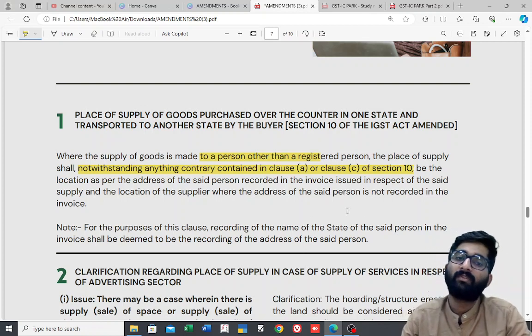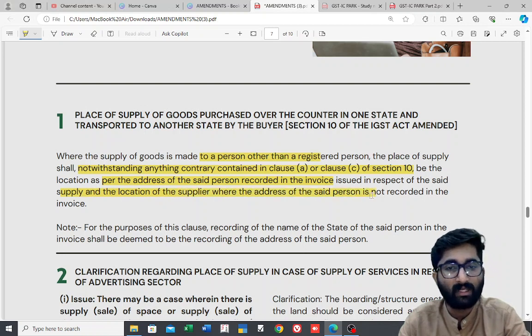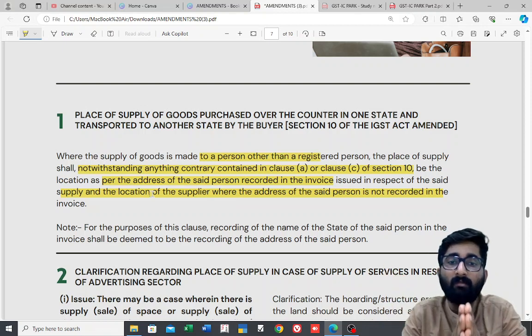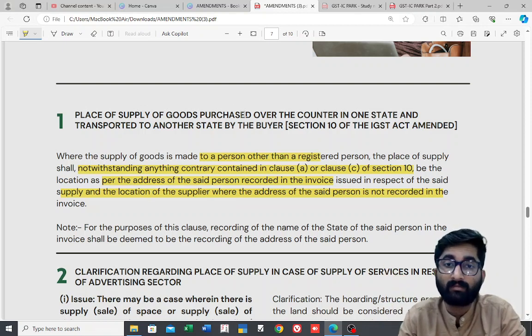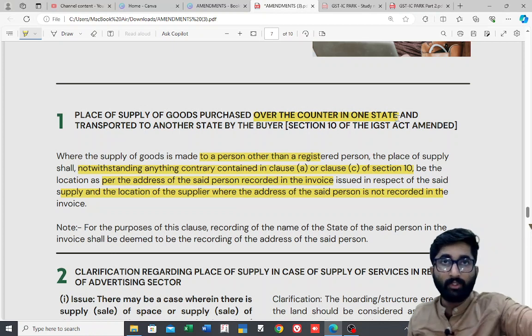So what will be the place of supply, sir? The place of supply will be the location as per the address of the said person recorded in the invoice issued in respect of the said supply, and the location of the supplier where the address of the said person is not recorded in the invoice. Very simple one. It is nothing but over the counter. See, place of supply of goods purchased over the counter in one state. Over the counter, that is, you are unregistered.